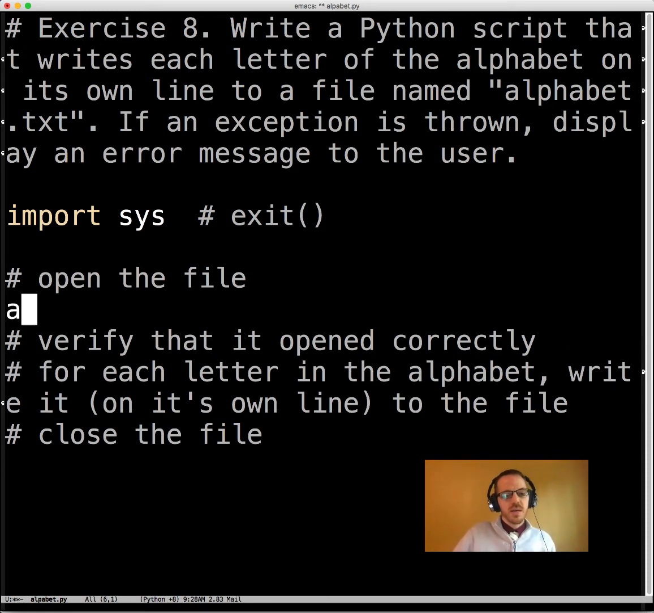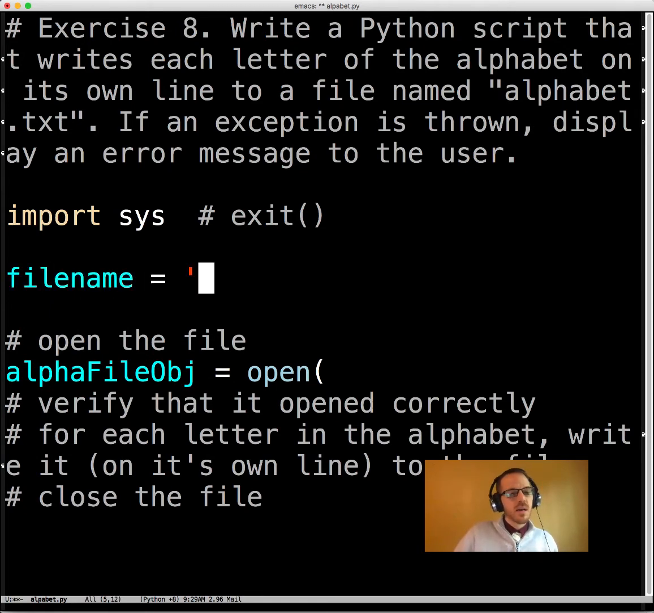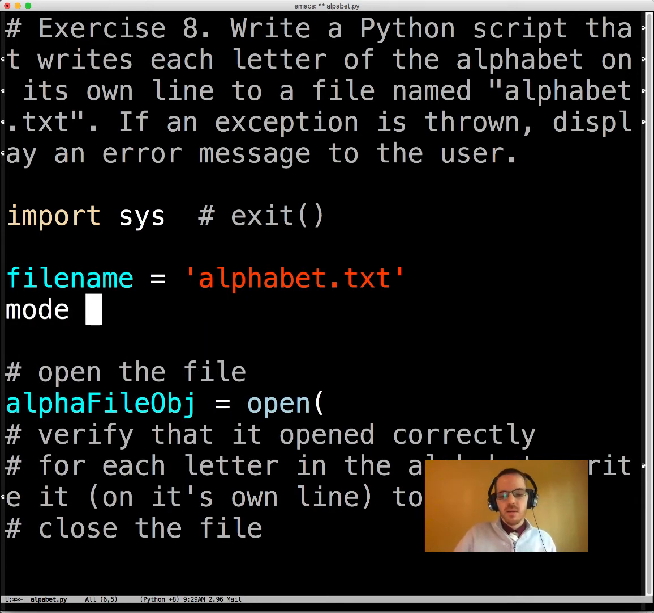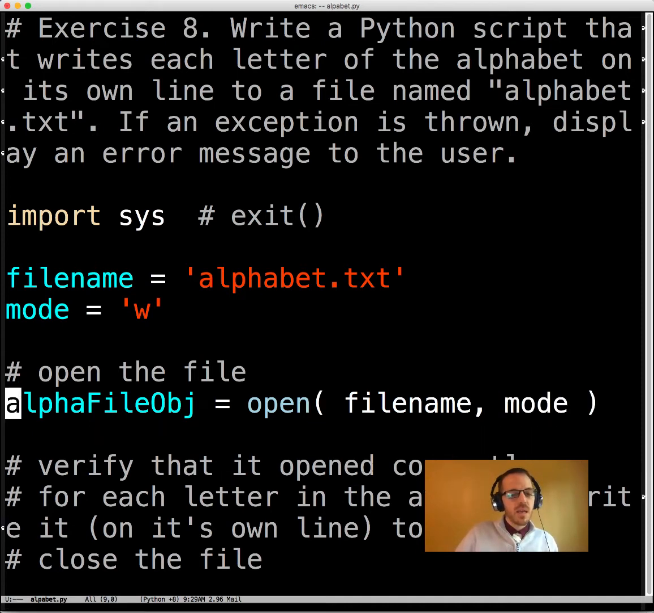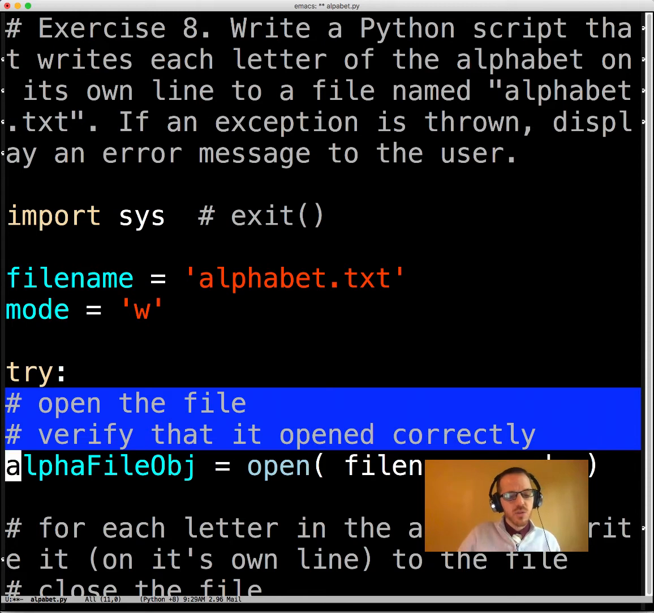And so alpha file object is what we'll call this one, equals open. And let's be more formal here. File name is alphabet.txt. And while we're here, let's just do mode as well. And so we need file name and mode. Okay, we're opening it, and open, as you'll remember, takes either, we at least have to give it file name, and we can give it mode. And there's other things we can do too. To verify this opened correctly, we need to put this in a try block.